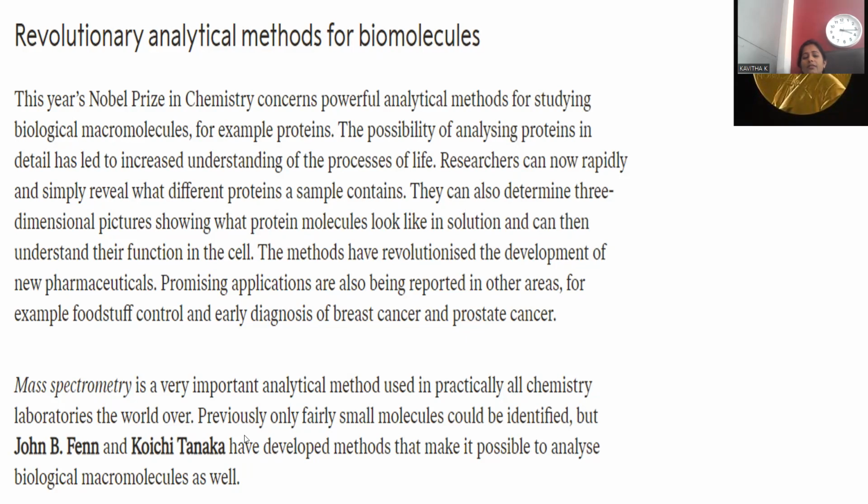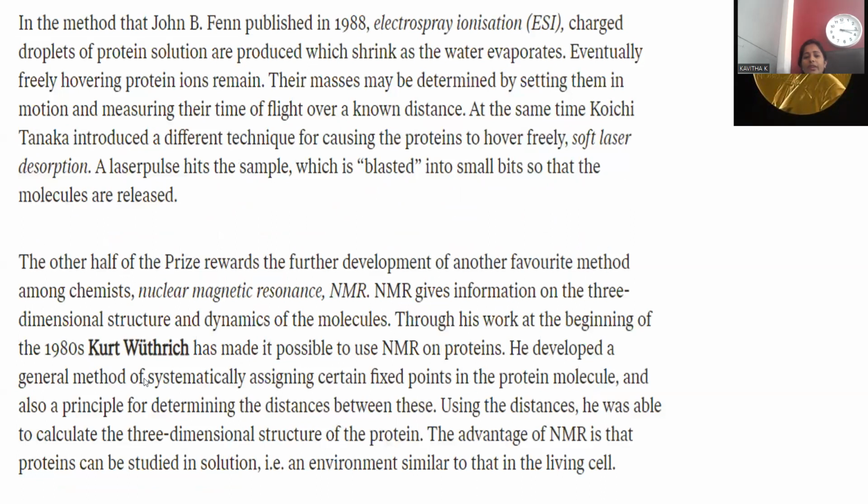So earlier, mass spectroscopy was available and used as a powerful diagnostic tool for the identification of unknown organic compounds. But when these two scientists made this tool applicable to biological macromolecules, the entire perception and extent of research in biological organisms improved, so this is the unique feature located over there.